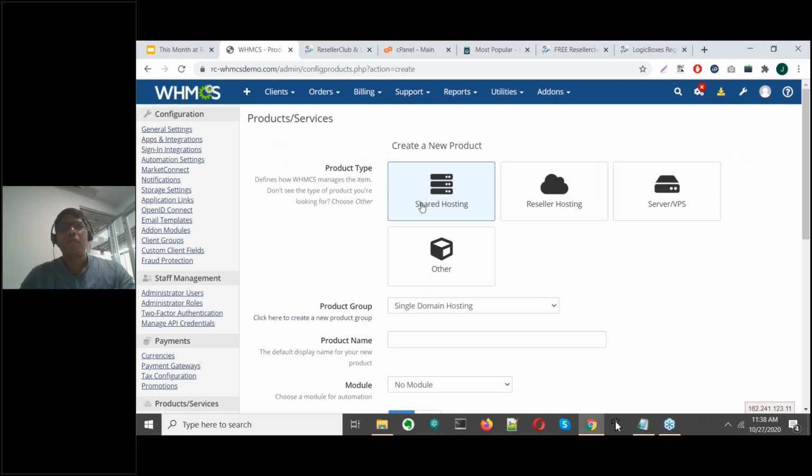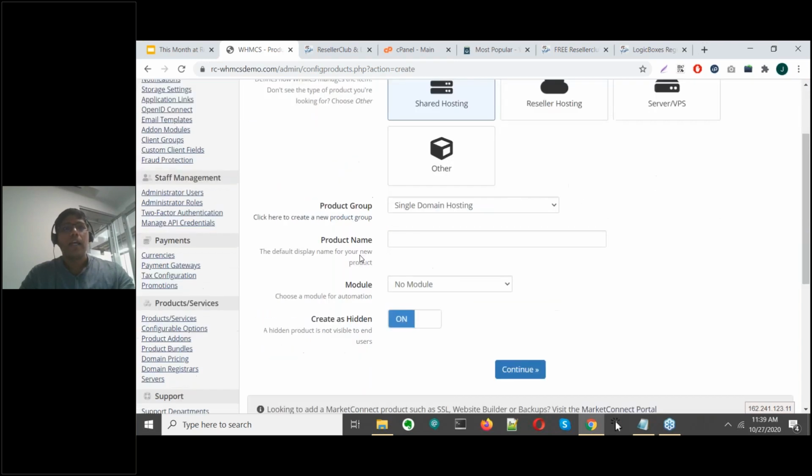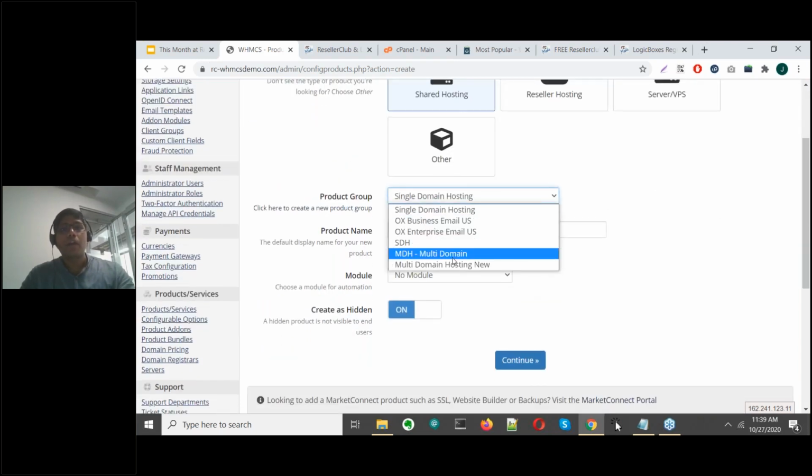For the purpose of our demo, we click on shared hosting, but of course, depending on your setup, you can click on reseller hosting, VPS, and any other dedicated server that you want to configure. You can choose the option as other, but for the purpose of our demo, we will click on shared hosting. Now we will select the product group that we created in the previous screen. So we select multi-domain hosting new.